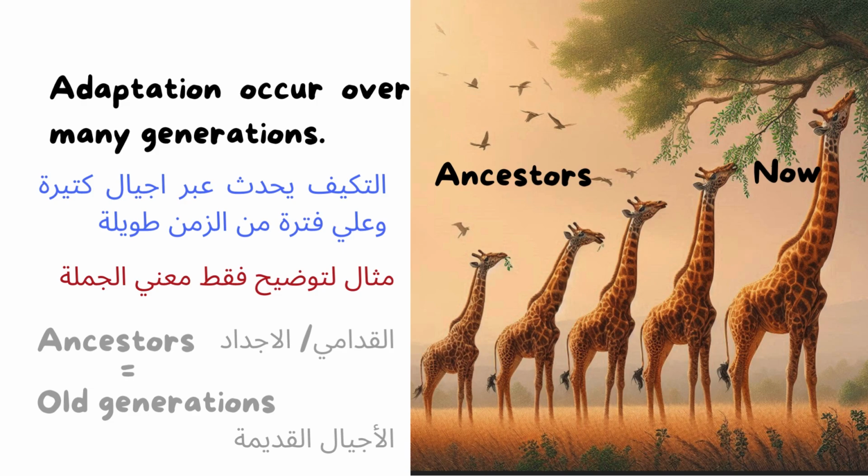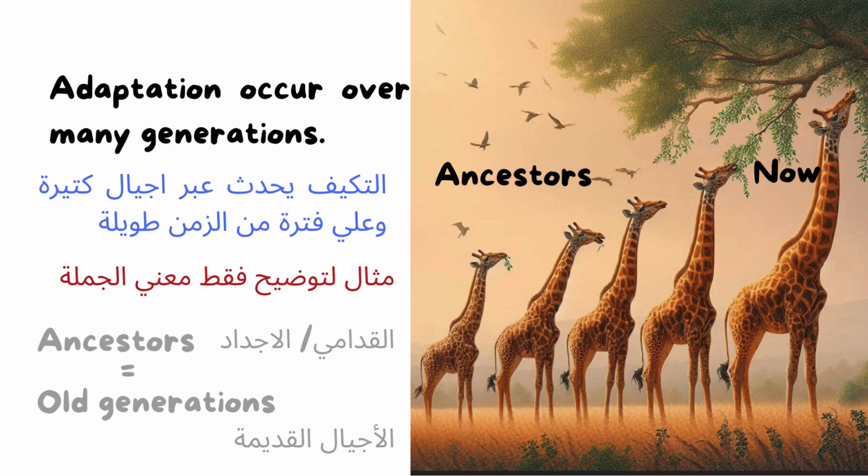You will find the sentence in your book as you see here. Can you read it with me? Yes, adaptation occurs over many generations. What is the meaning of this? The old generations didn't adapt to their environment as the new generations did.